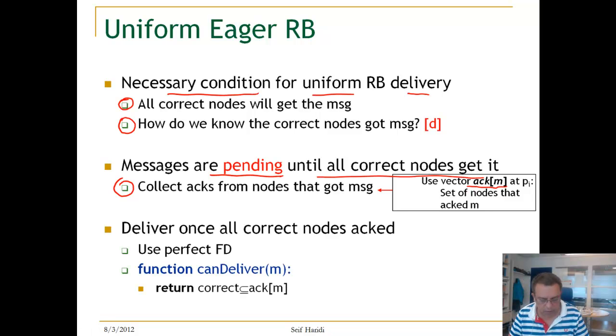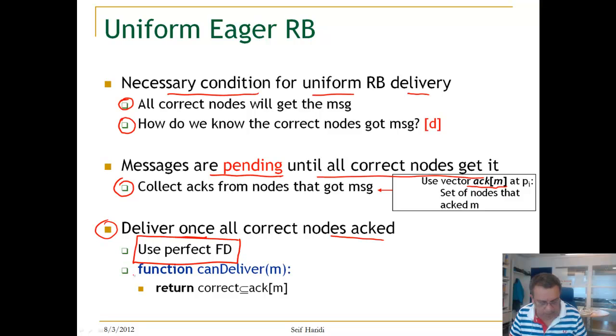So what can we do? We'll deliver once all correct processes have ACKed, and we are going to use a perfect failure detector. This algorithm is not that good, since it's using a perfect failure detector, but let's assume that for now.